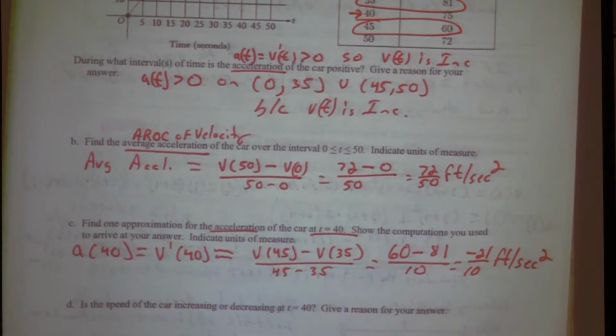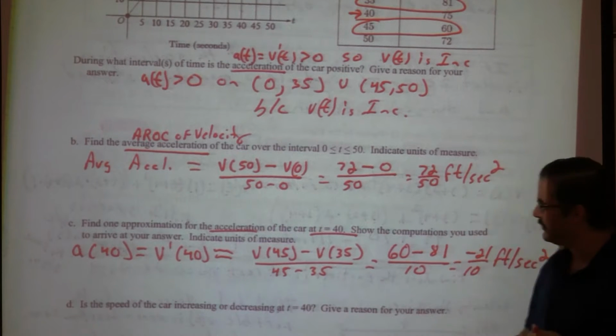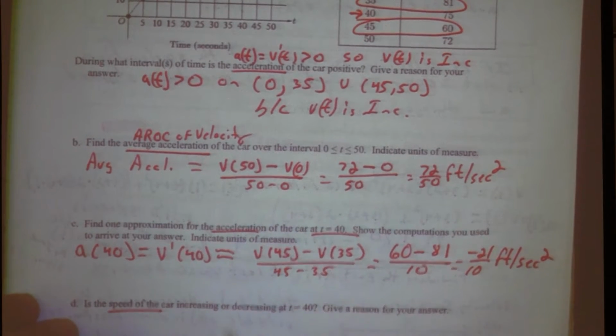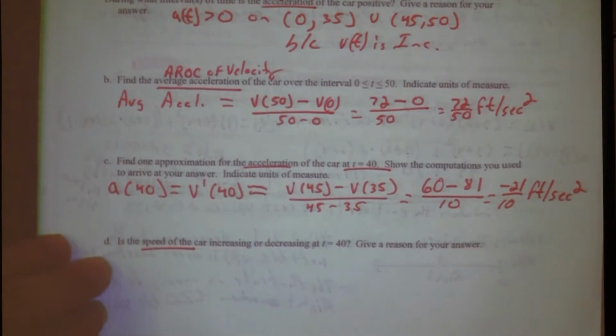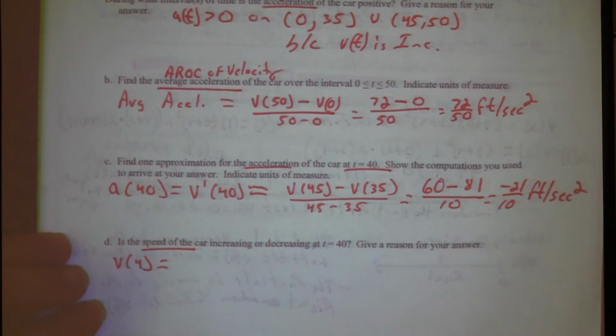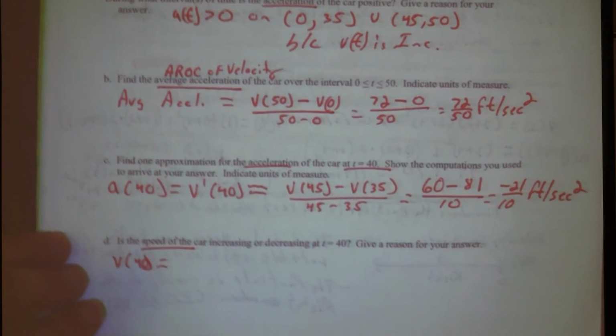So what can you tell me about the speed of the car? Is it increasing or decreasing at t equals 40? What would I have to compare to know that? The signs, right? So I would have to know v of 40. What's v of 40?